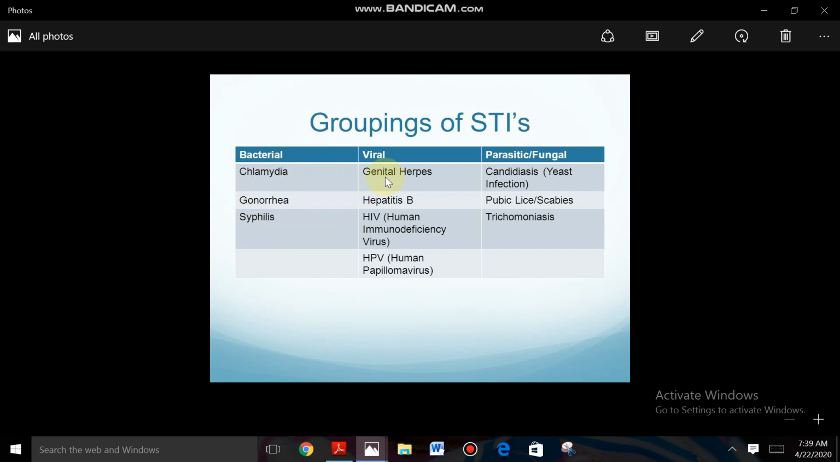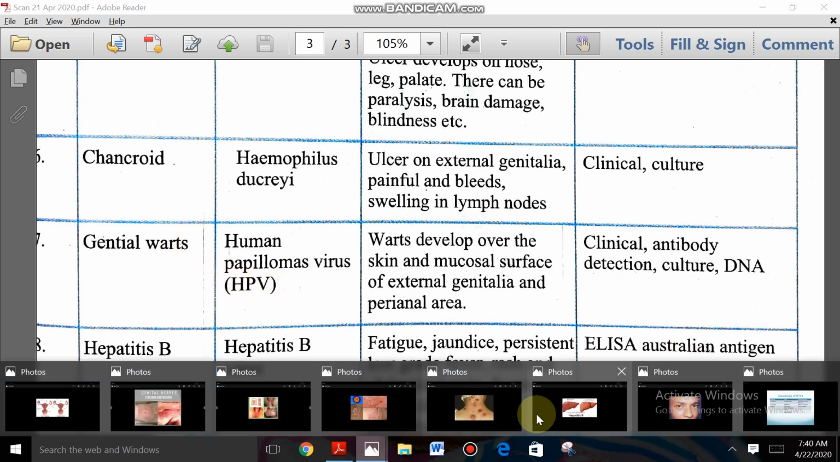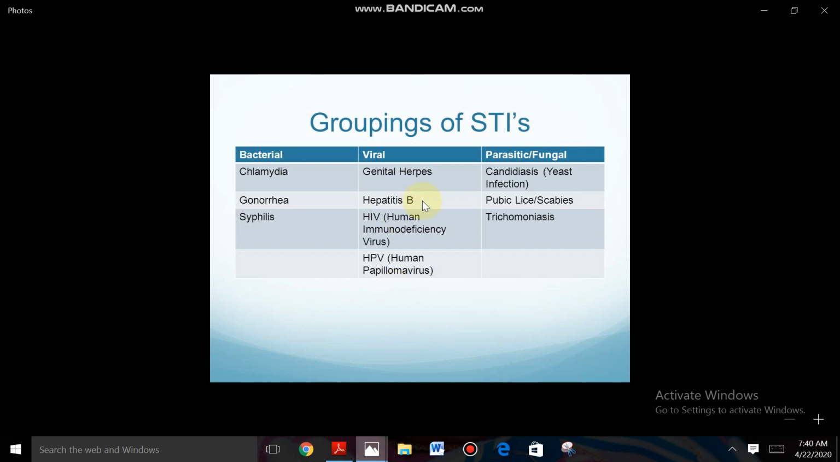In the notes you can write. Viral STIs: genital herpes, caused by a virus, and hepatitis B, HBV virus, and HIV, human immunodeficiency virus, and HPV, human papilloma virus. Here we discussed HPV, genital warts also, human papilloma virus. So these are viral STIs.